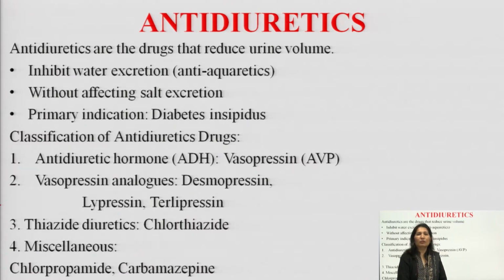How will urine volume decrease? When they decrease the excretion of water, it means they will increase the reabsorption of water. So, its action is exactly opposite to that of the diuretics. In diuretics, there is an increase in the urine volume and a decrease in the reabsorption. In antidiuretics, there is a decrease in the urine volume and an increase in the reabsorption of water.